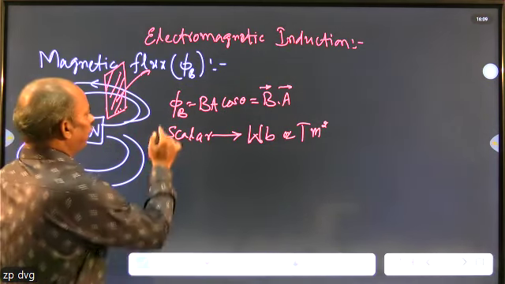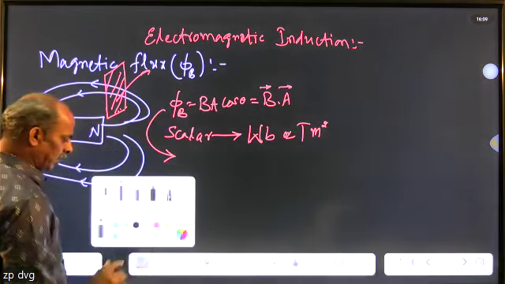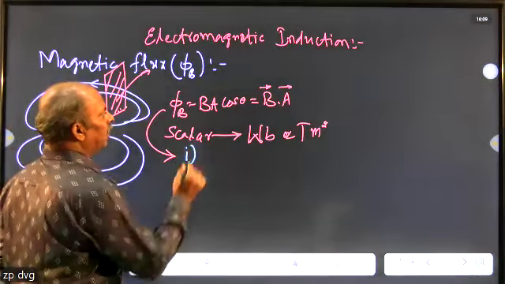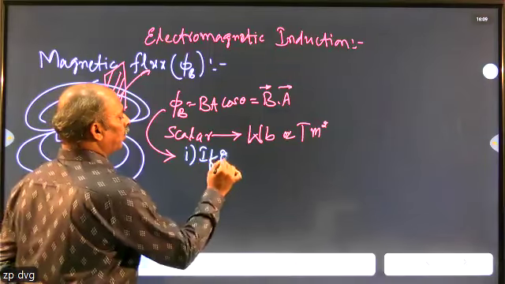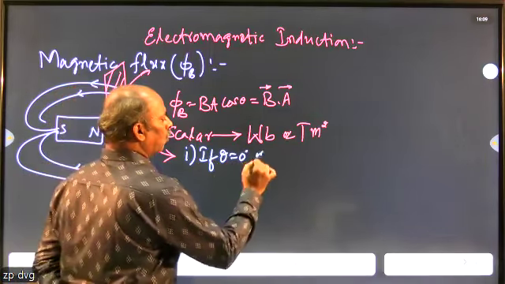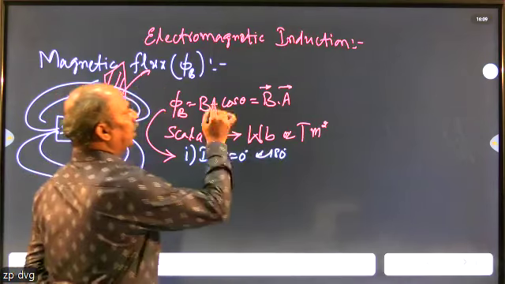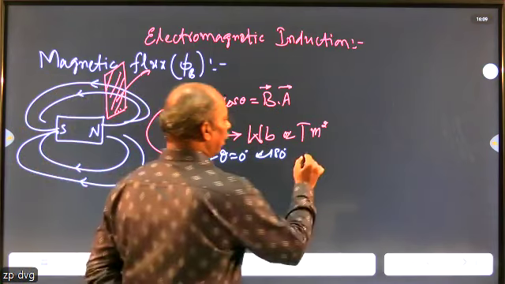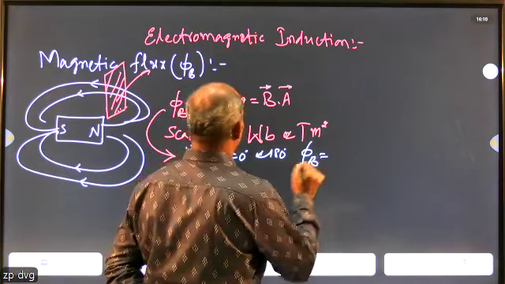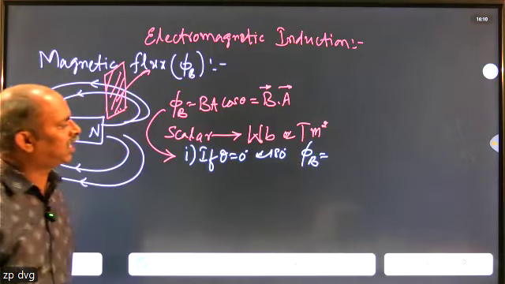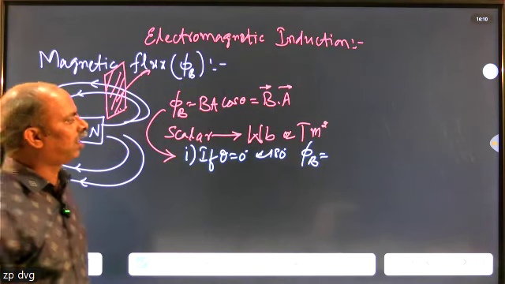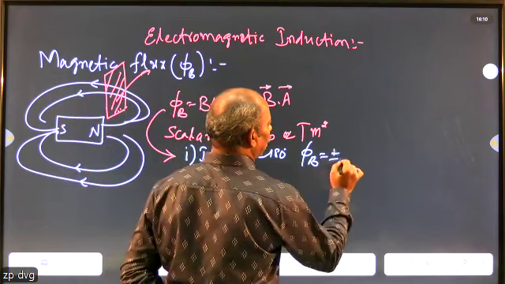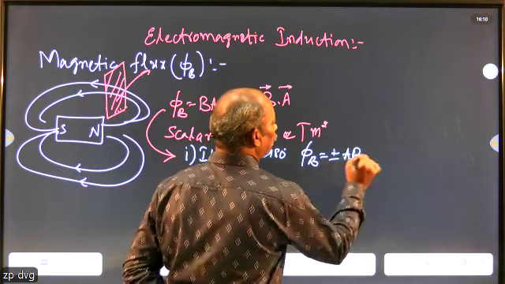Now, from this equation, when you take the values into consideration, there are different cases. The first one: if theta is equal to 0 or 180 degrees, in this equation, suppose you substitute theta as 0 degrees or 180 degrees, then magnetic flux phi B involves cos 0 as well as cos 180. When theta is 0 degrees or 180 degrees, the cos value becomes maximum, and phi B becomes plus or minus AB, or B into A.